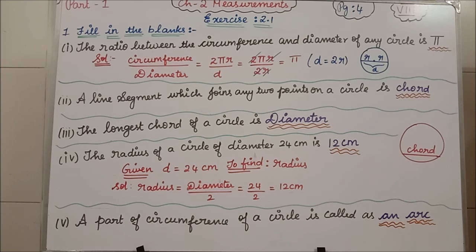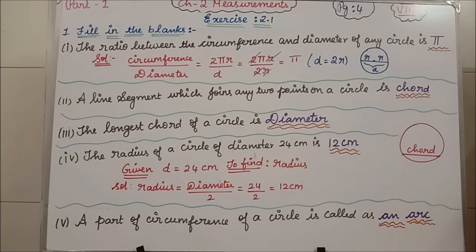See the second question: a line segment which joins any 2 points on a circle. See, here we have one point and another point. If you join the 2 points using a line segment, then that line segment is what I have told you? Yes, it is the chord. So the second question answer is chord.